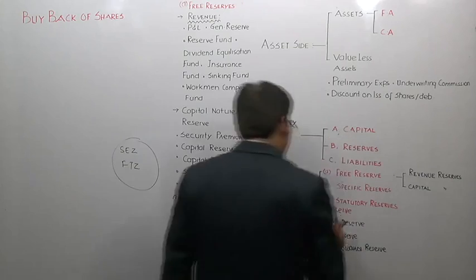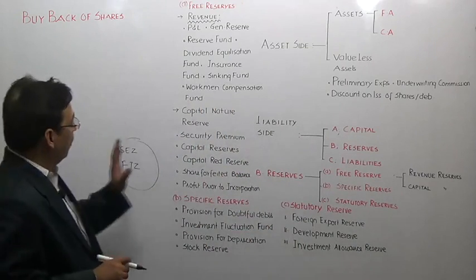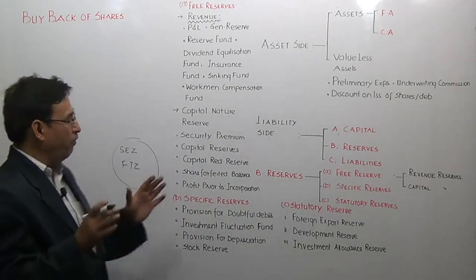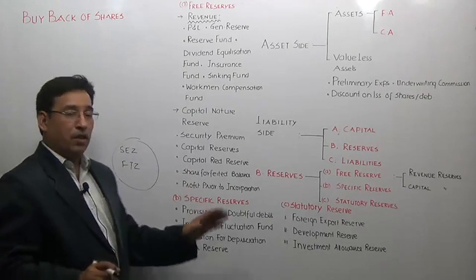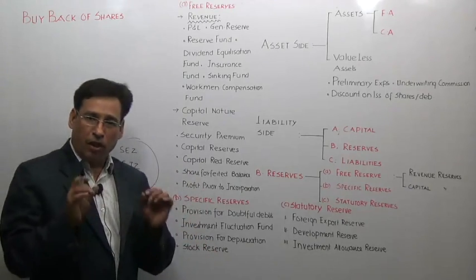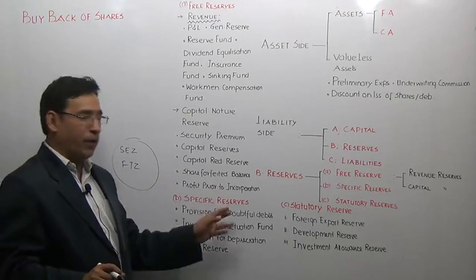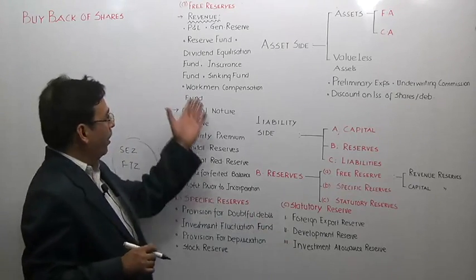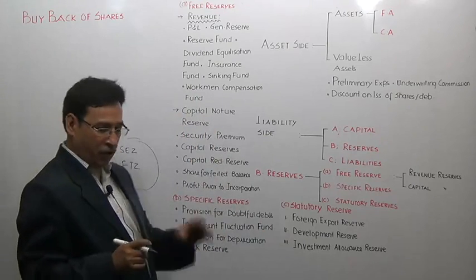So you should have a good idea regarding the reserves of the company. Is it clear to you or not? Why did I take up this particular topic? Just to make you aware that each and every component is known to you and you are well efficient in it, correct? Your important skill should be to categorize a particular item into proper categories, that is specific reserve, statutory reserve, or free reserve, and even among free reserves, revenue reserve and capital reserve.